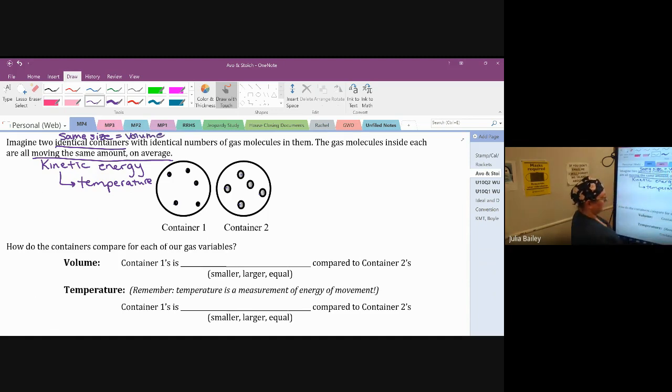So we can say that container 1's volume is equal to the volume of container 2. For temperature, since temperature is a measurement of the energy of movement, a measurement of kinetic energy, and we're told that they're moving the same amount on average, that also tells us that the temperature of container 1 is equal compared to the temperature of container 2.